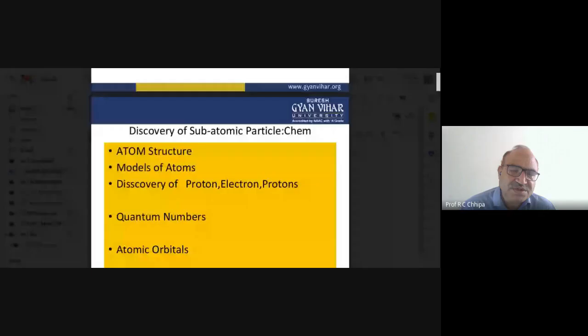All of these are responsible for the model of an atom. However, in the present context, models like that relate to oxidation and reduction because of the electrons.